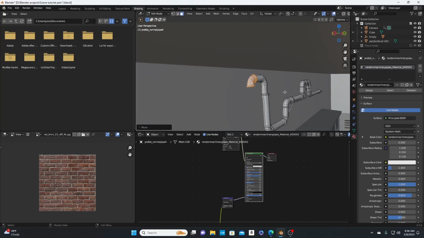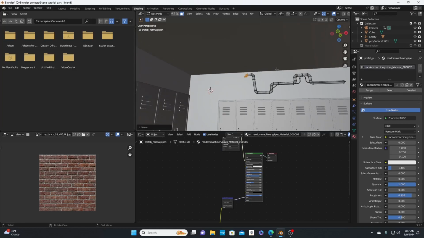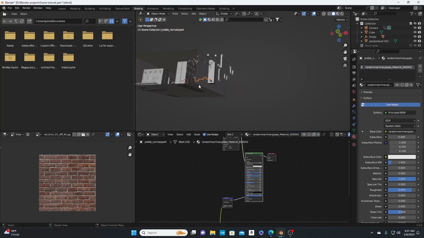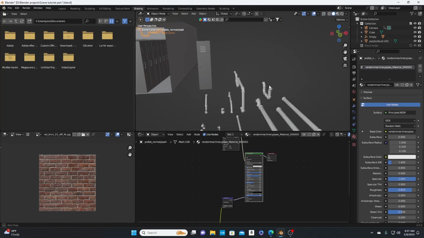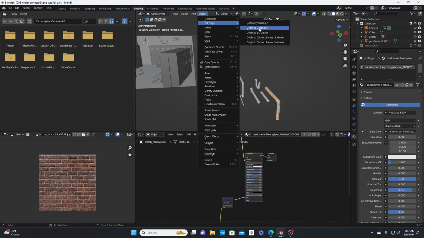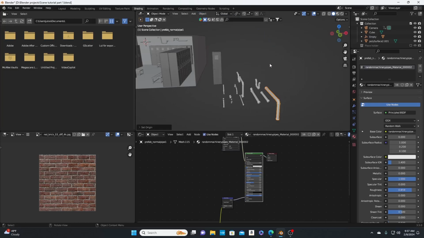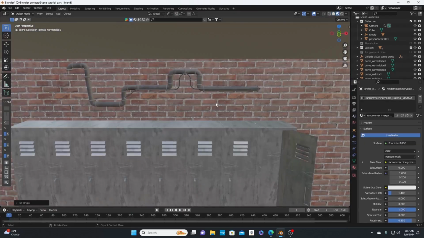Pull that back out like that. Alright. Now, let's grab some more pipes. Let's grab this one right here. Going back to layout tab. Alright.